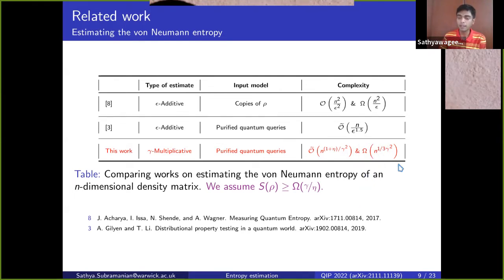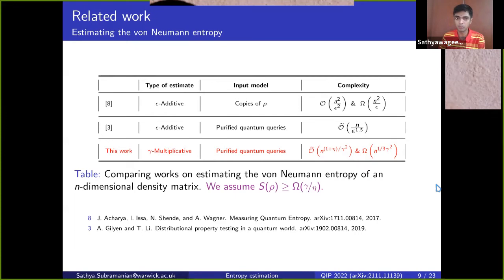So, and as I mentioned before, because classical distributions are essentially diagonal quantum states, the lower bound from the previous slide follows over. So we have an n to the 1 over gamma squared upper bound on the gamma multiplicative estimation of the von Neumann entropy, and an n to the 1 over 3 gamma squared lower bound on quantum algorithms that output multiplicative estimates of the von Neumann entropy.